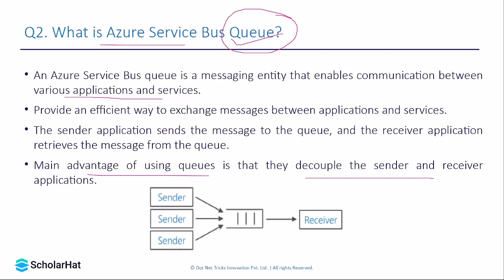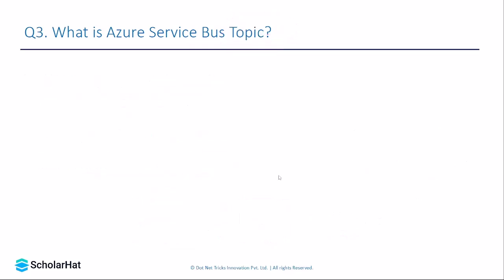You can understand this with the help of a diagram. There are multiple senders, let's say sender 1, 2, and 3, and this is an Azure Service Bus queue. On the receiver side, there is one receiver. The receiver keeps receiving messages sent by the senders, and based on process tracking, it tracks the different messages. Now let's move to the next question.